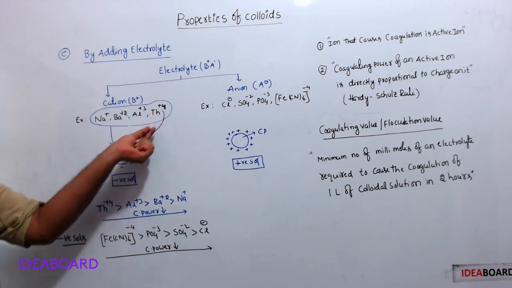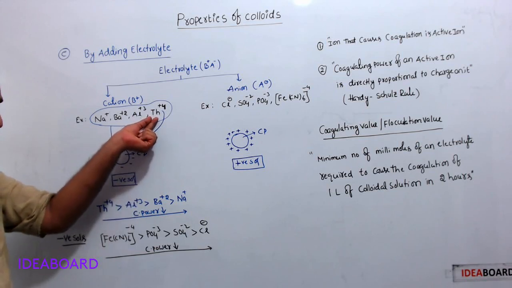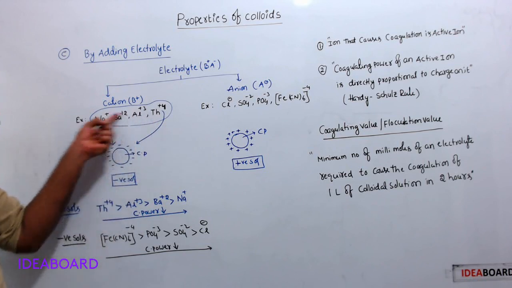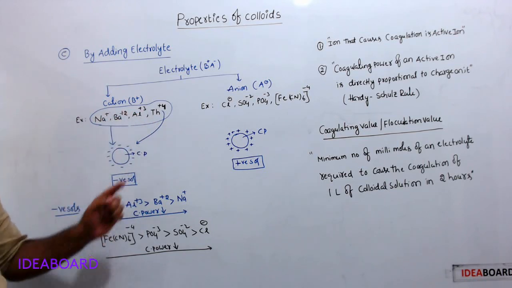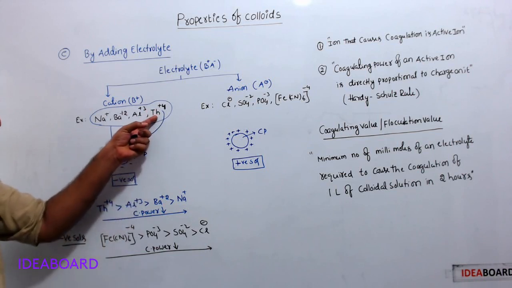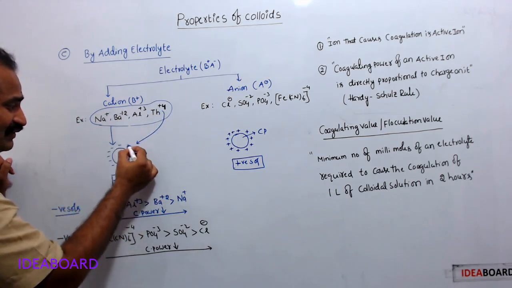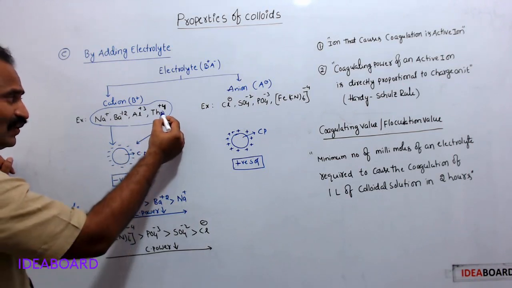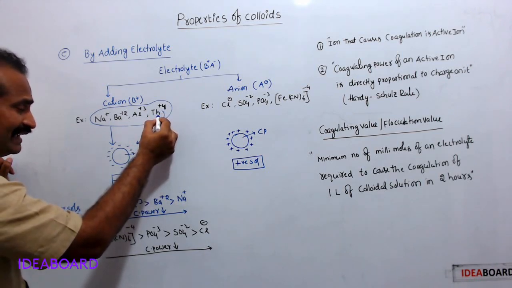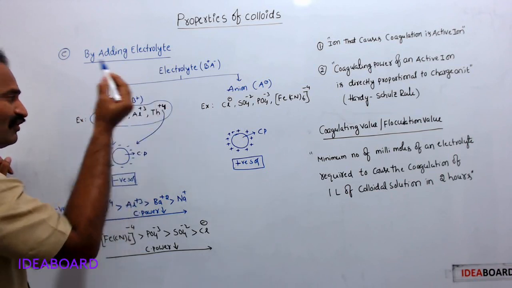So, it neutralizes more negative charge on the colloidal particle, which means it causes coagulation more readily than other positive ions. Therefore, the coagulating power of this thorium ion is relatively more. Since it neutralizes negative charge to a greater extent, coagulation more readily takes place with this ion. Therefore, among all these, this ion's coagulating power is more.